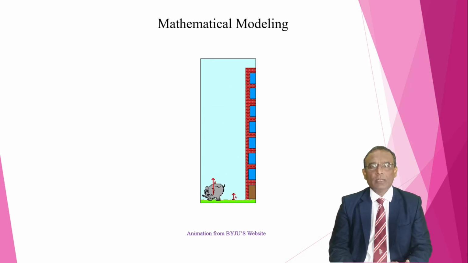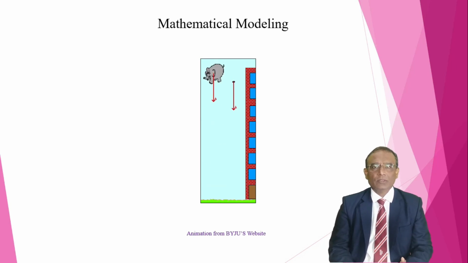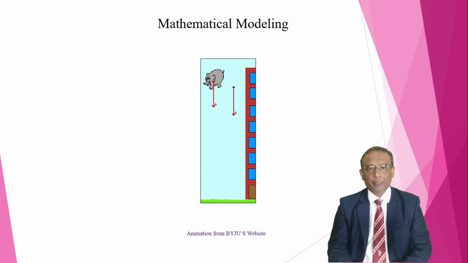And I want the instantaneous speed or instantaneous velocity of this elephant, or you can find the instantaneous velocity at the third floor or fourth floor. So what I have to do, I have to model it first mathematically.